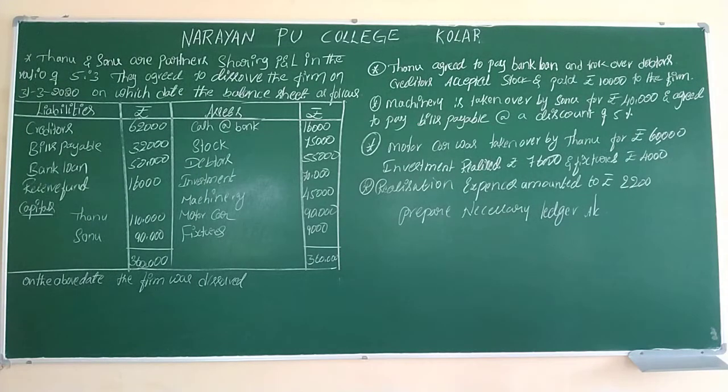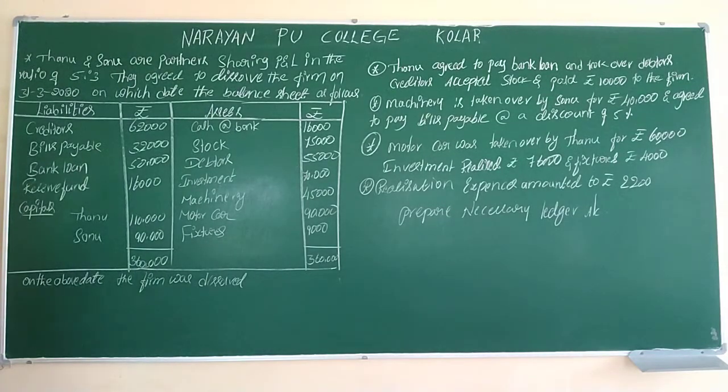In this question they have not mentioned the preparation of a particular account, they have just given prepare necessary ledger accounts. So which ledger accounts will come here? We have to prepare only 3 ledger accounts: number 1 is realization account, number 2 is partners' capital account, and number 3 is bank account. Before going to that, we have to classify the transactions.